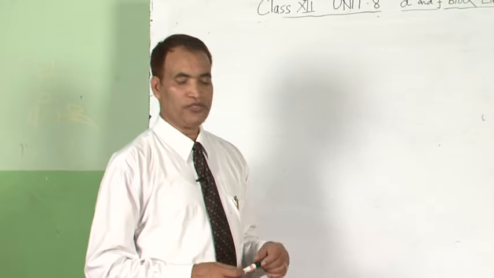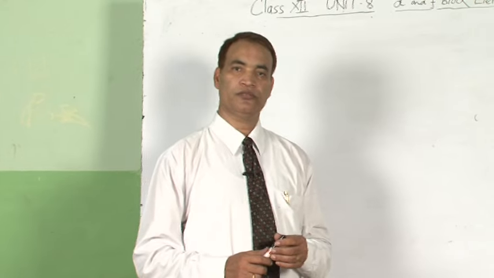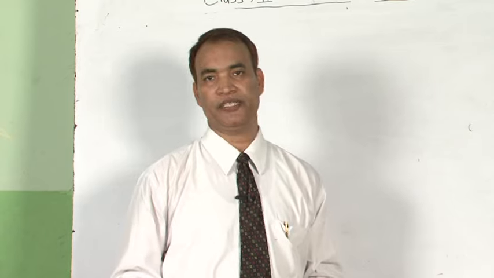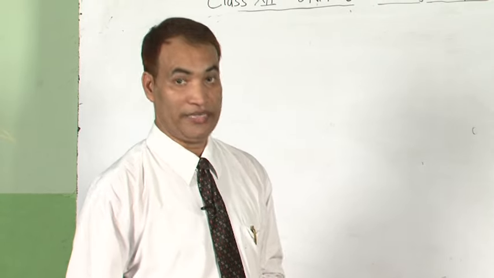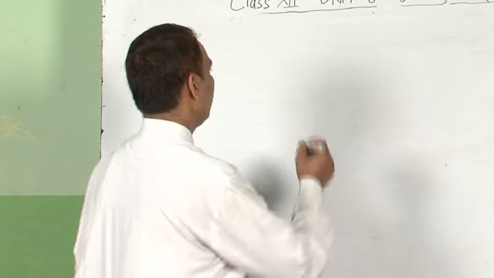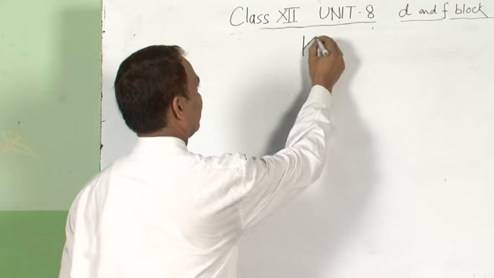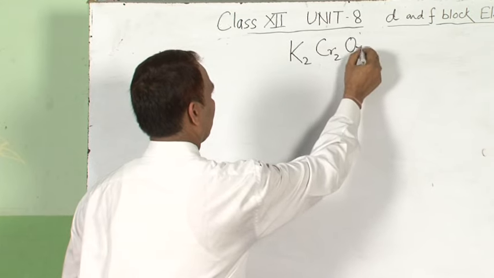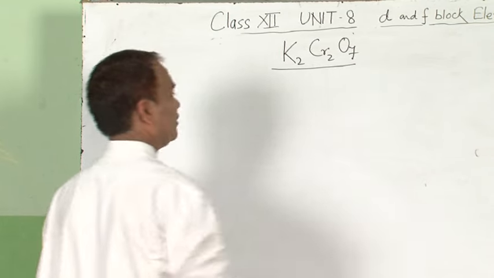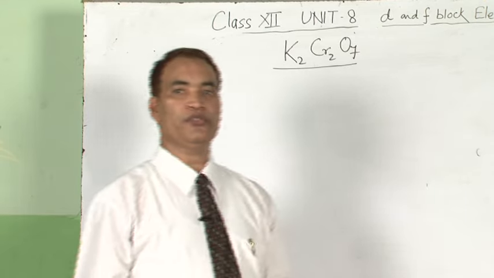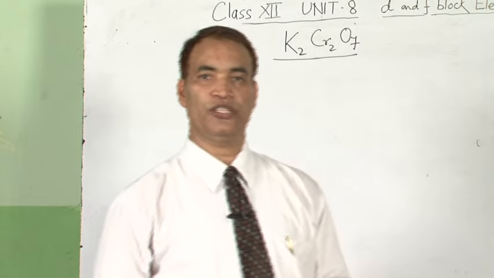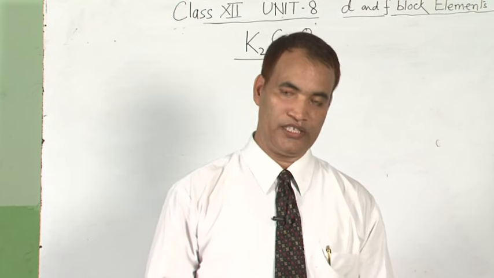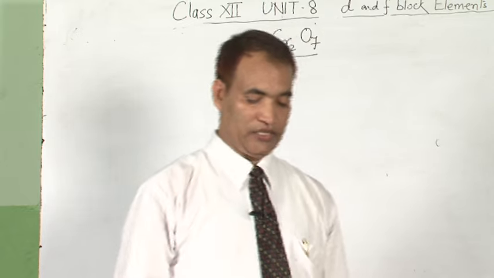Now, we have to study two compounds, potassium dichromate and potassium permanganate: their preparation, properties, reactions, and uses also. First, potassium dichromate. How is it prepared? It is prepared from chromite ore by treating with sodium carbonate in the presence of oxygen. Oxidizing agents are used to generate the oxygen.